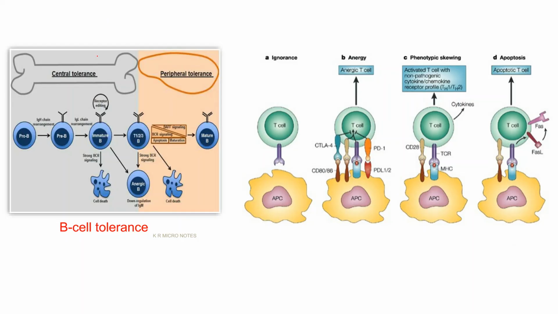So in central tolerance, we see that the pro to pre B cells, and then there will be receptor editing only. Strong BCR signaling still will be there.